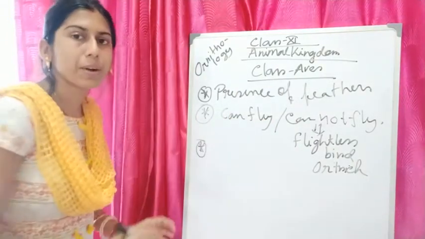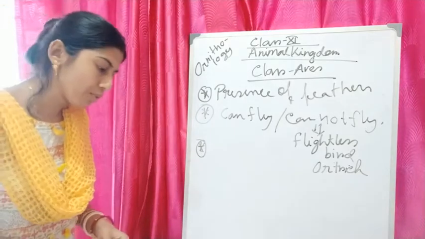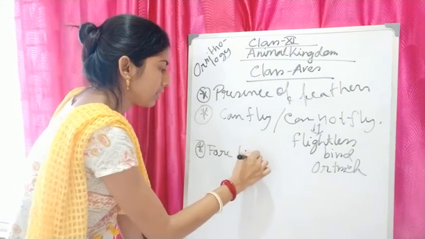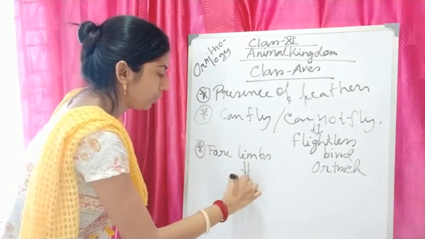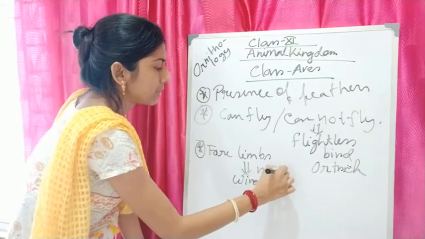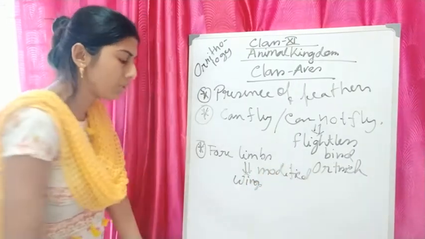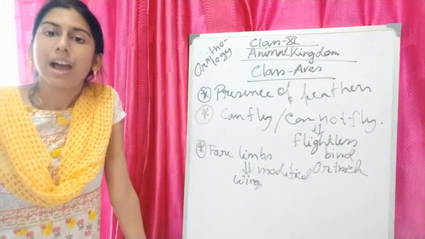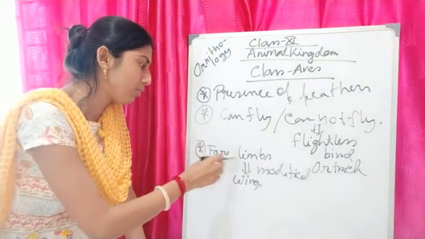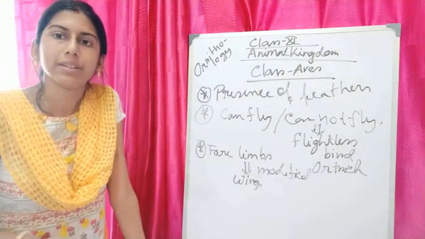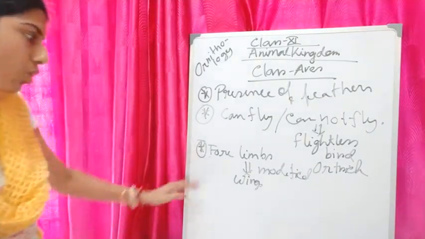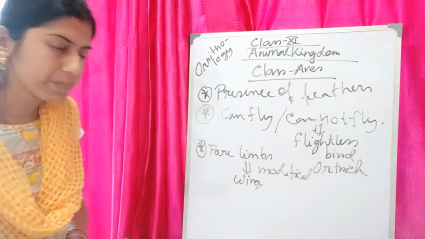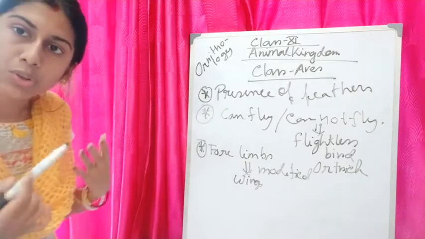What is the next property? The next property is that their forelimbs are modified into wings. As they are under Tetrapoda, they have four limbs. Of these, two are forelimbs and two are hind limbs, and their forelimbs are modified into wings. And what is the function of wings? Wings help them to fly.